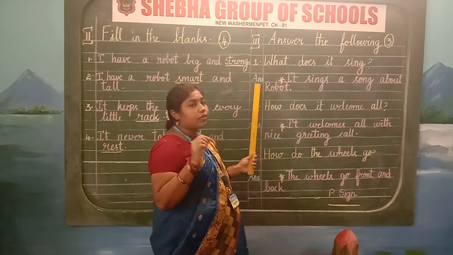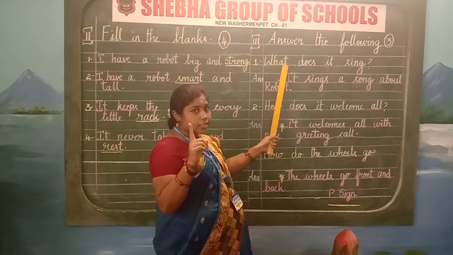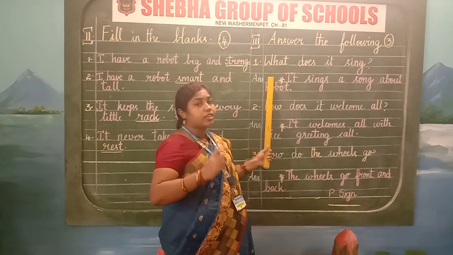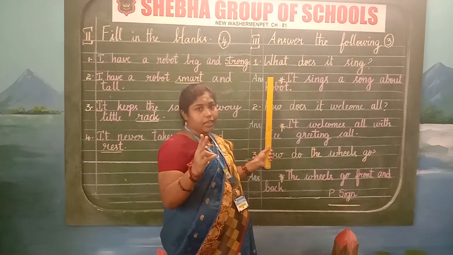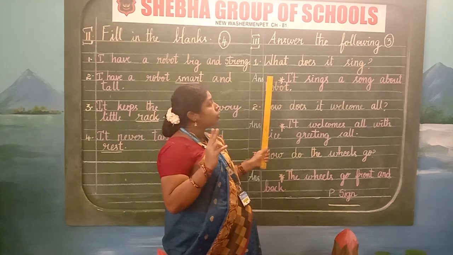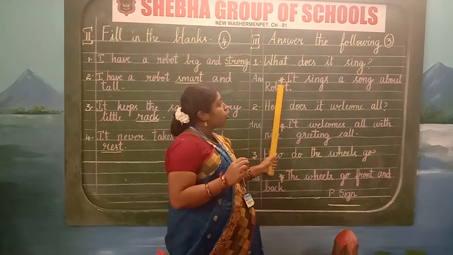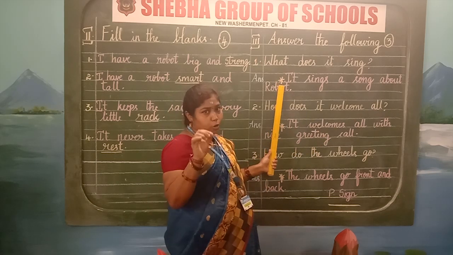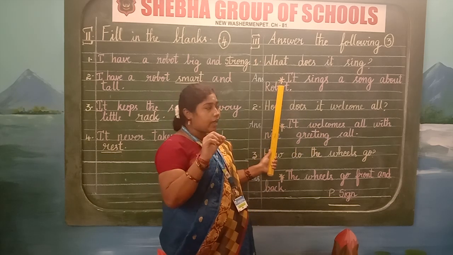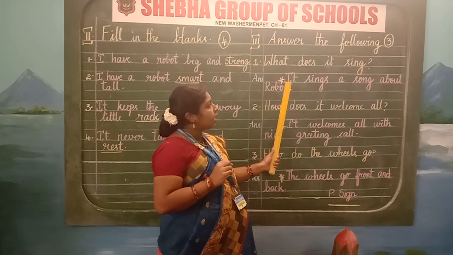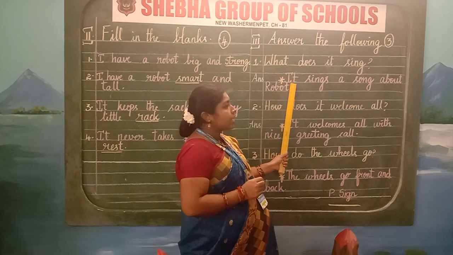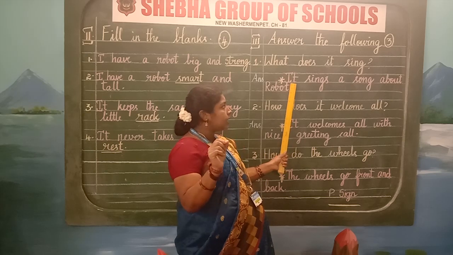We are going to write the answer for the first question. Whenever we are writing the answer, remember, children, you have to keep 2 finger gap. So after giving 2 finger gap to make your note neat, we have to represent a small star here. You can draw it, and after drawing the star with a pencil, you can start writing the answer. Start with a capital letter.